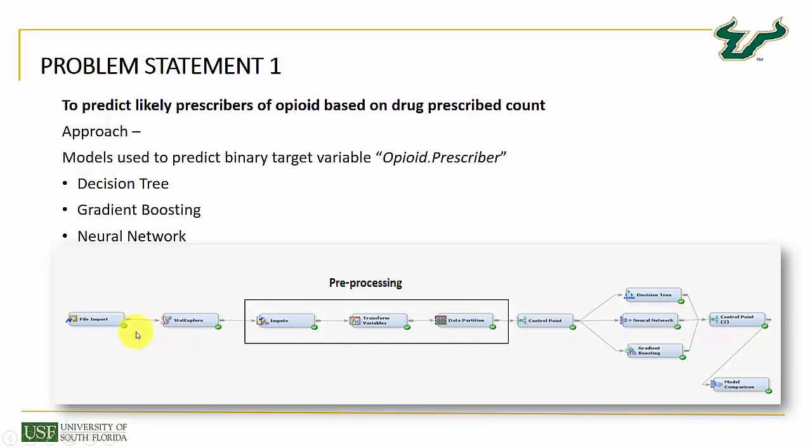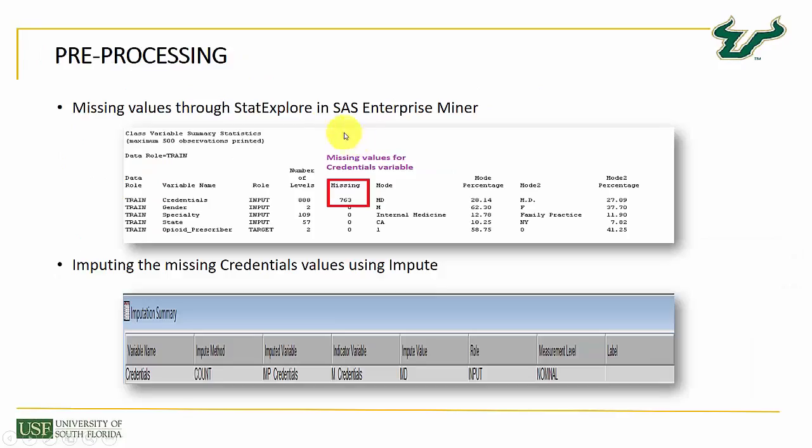So in file import, we imported the file and chose a target variable, which was opioid.prescriber. And the data partition that we took was 60-20-20. We arrived at that by performing a series of tests, and 60-20-20 provided us the best results here. Now comes the pre-processing part.